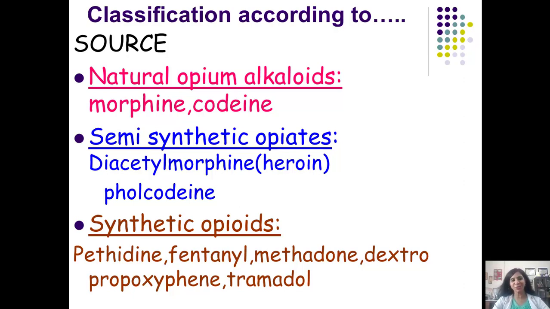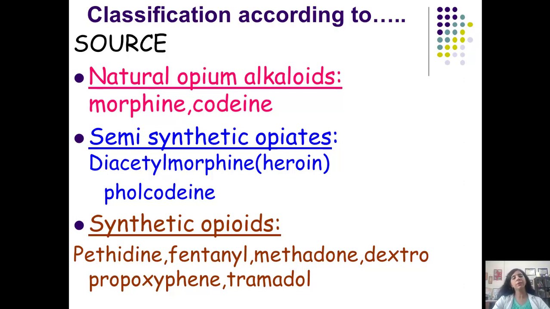So let us continue further with the opioids. We discussed the prototype drug morphine, and the discussion in my previous sessions was more focused on morphine as a pain relieving agent, and as a drug which can cause peripheral as well as central actions.